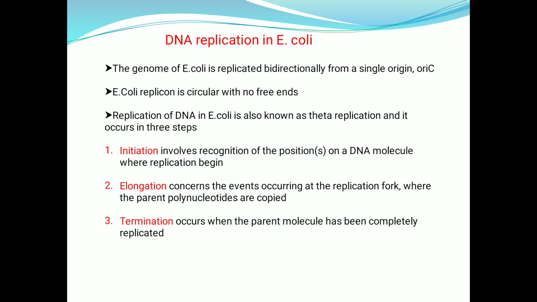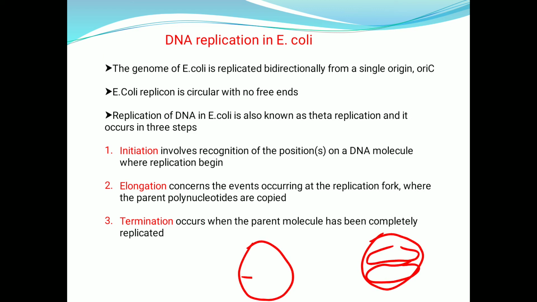The replication of DNA in E. coli is also known as theta replication, which occurs in 3 steps. Why is it called theta replication? Because the E. coli genome is circular in structure, and when the replication is occurring bidirectionally, it looks like the symbol theta.